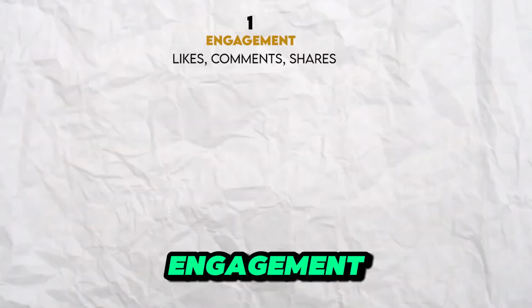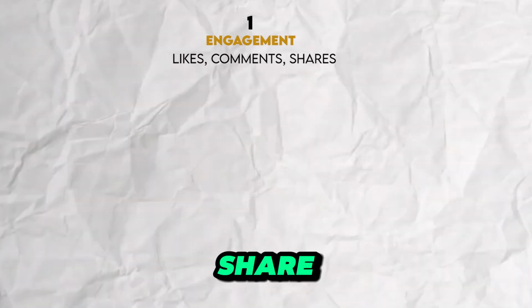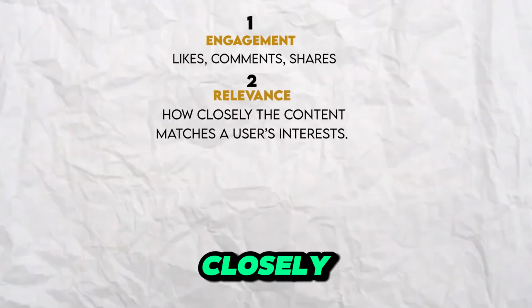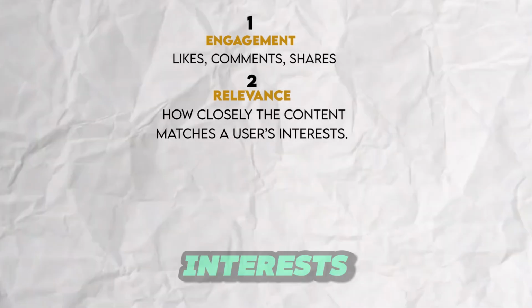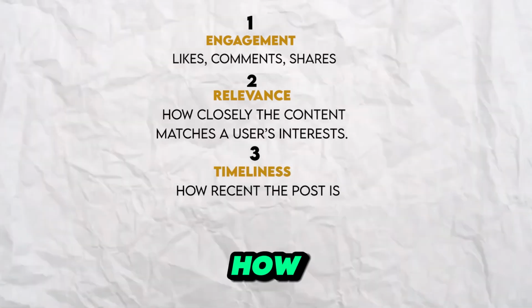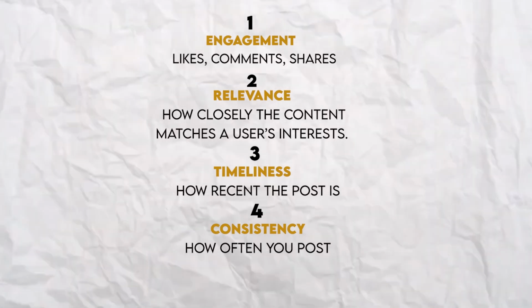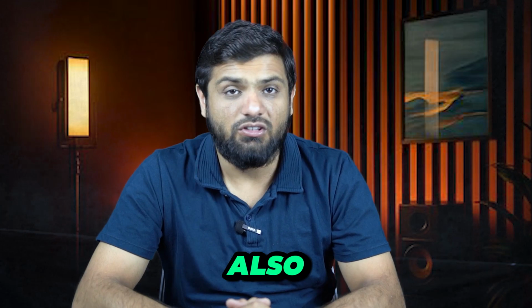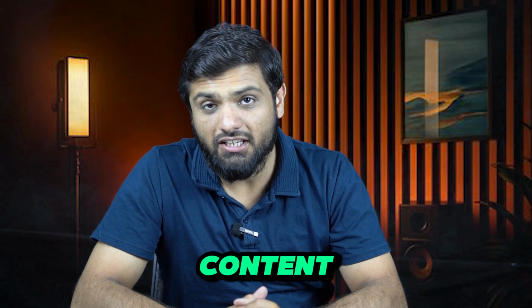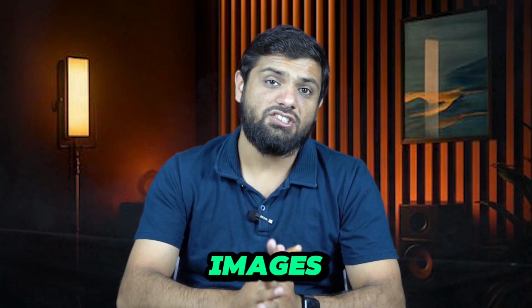So here's what the algorithm looks at. The first is engagement, which includes likes, comments, and shares. The second is relevance, how closely the content matches a user's interests. The third is timeliness, how recent the post is. And the fourth is consistency, how often you post. Also, algorithms definitely look at content type. Is it videos, images, carousels?